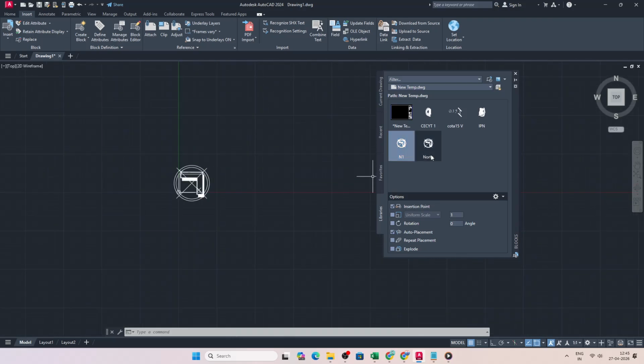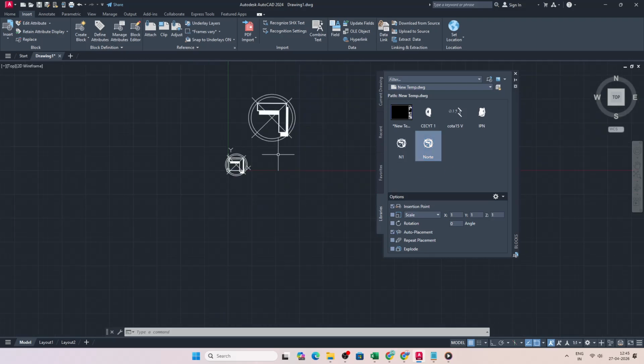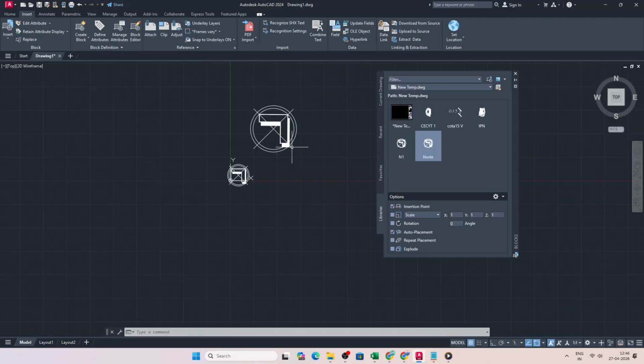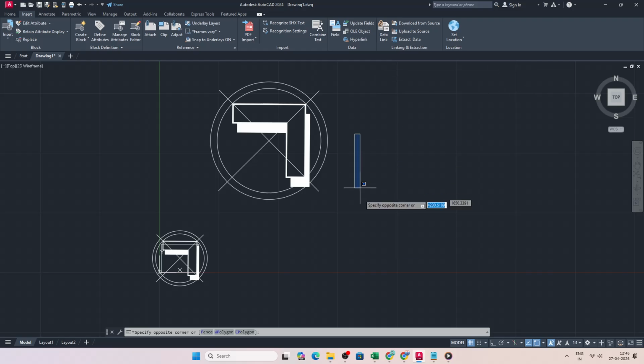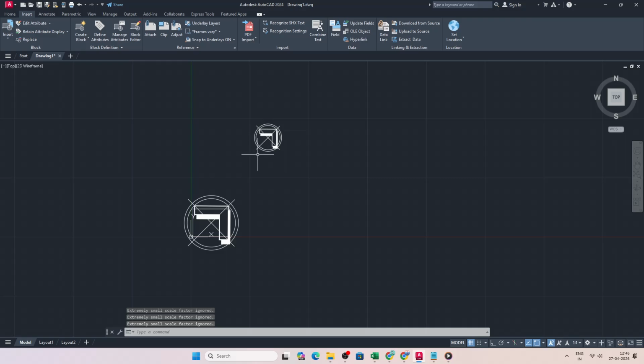If you need to control how it lands, look along the command line or options area to set scale and rotation before you finish. If a block comes in unexpectedly large or small, that usually indicates a units mismatch. Adjust the scale on placement so it fits your drawing. This palette method is great for quick access because you can hop between folders and DWG sources without leaving your workspace.